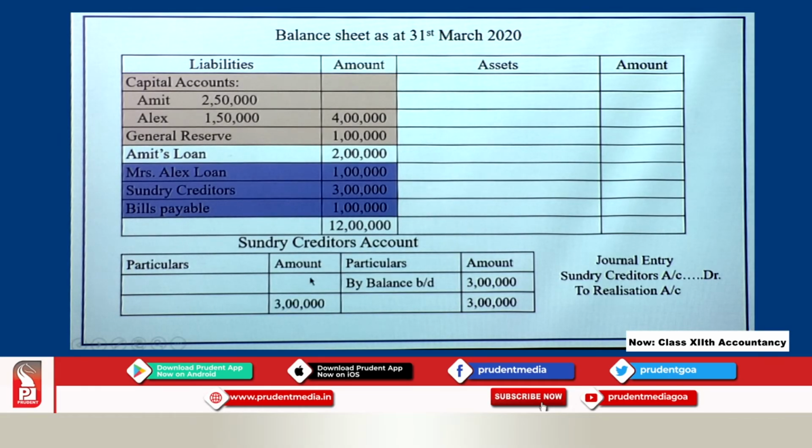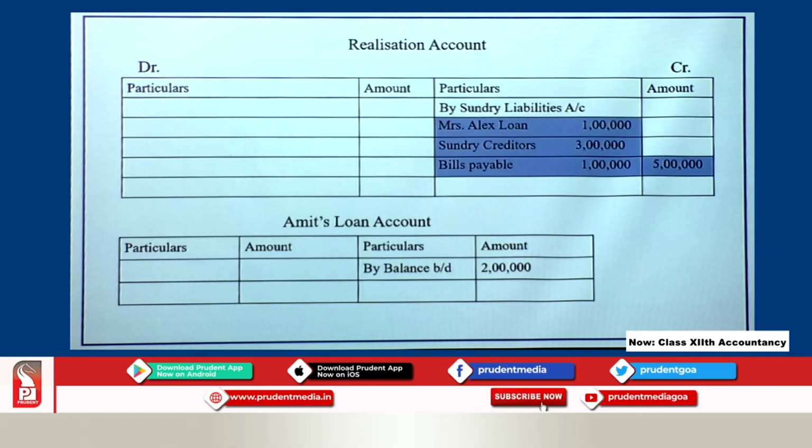To close means the balance has to become 0. So, you take the 3 lakh and close it by transferring to realization account. The entry for this will be sundry creditors account debit to realization account. So, these items go to your realization account on the credit side.